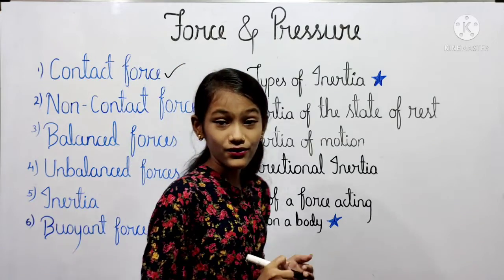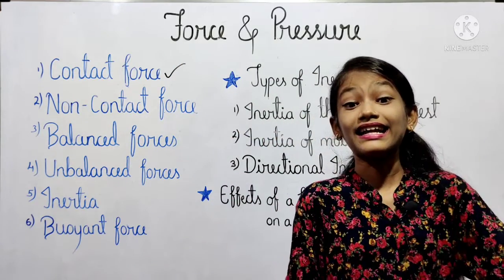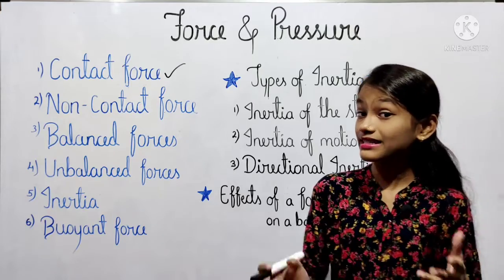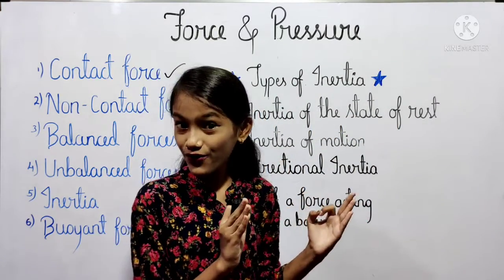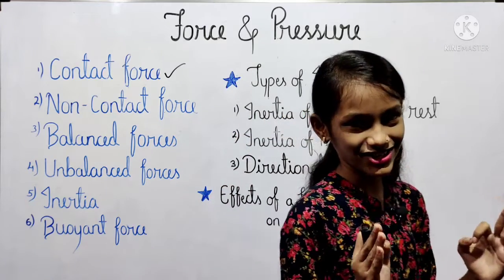When a coconut is falling from the tree, it gets attracted towards the earth. This type of force is called the gravitational force.